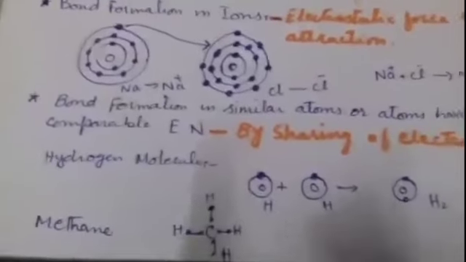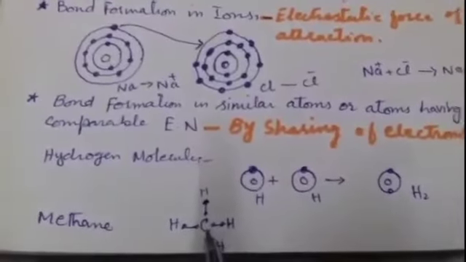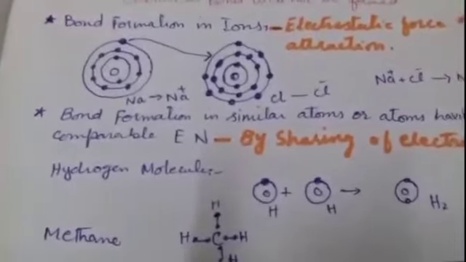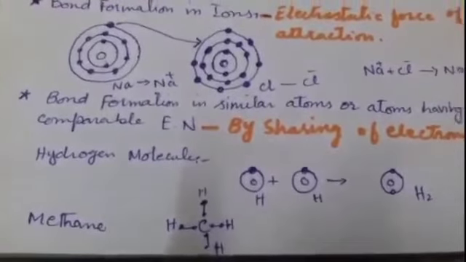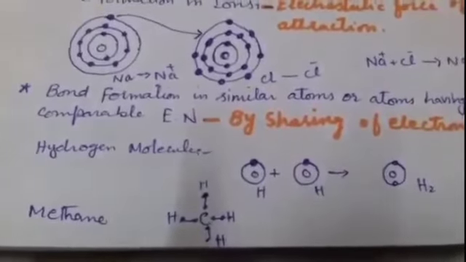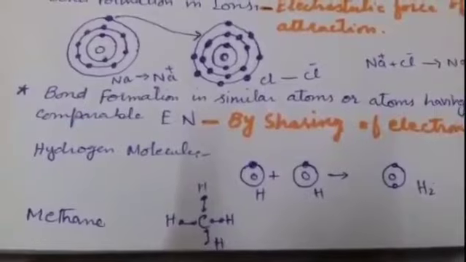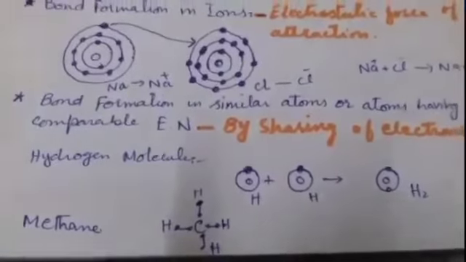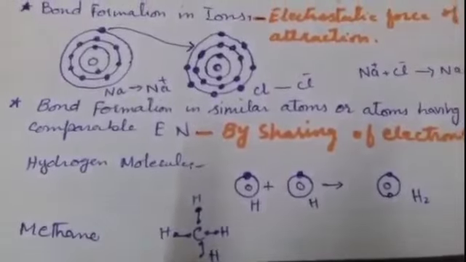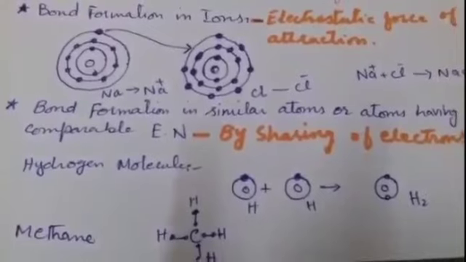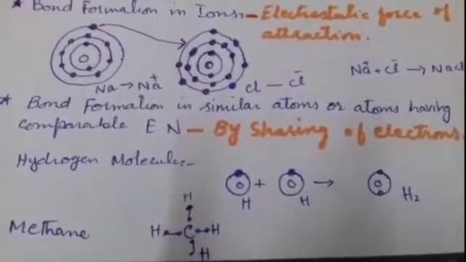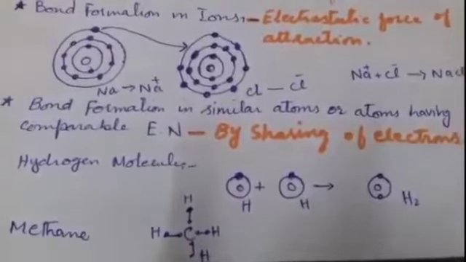Another example is methane. In methane, a carbon atom is bonded with 4 hydrogen atoms. It is because the carbon atom has 4 electrons in its outermost shell and it requires 4 electrons to complete its octet. On the other hand, hydrogen has only one electron in its outermost shell. It needs only one electron to complete its outermost shell. Hydrogen and carbon have comparable electronegativity, so they form the chemical bond by sharing their electrons. Hence, a molecule of methane is formed.